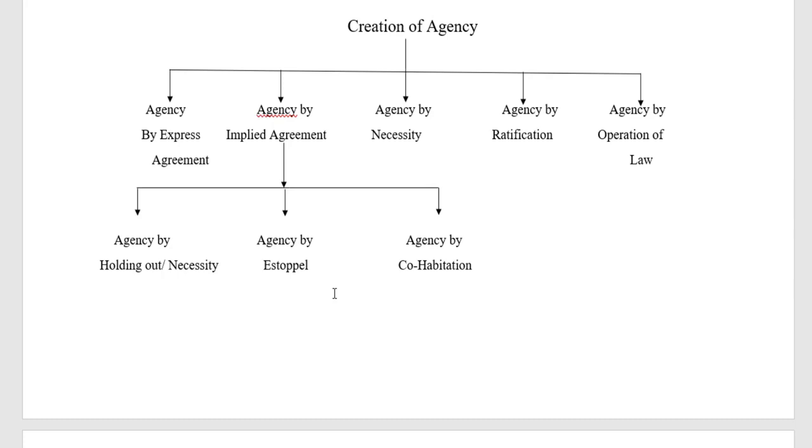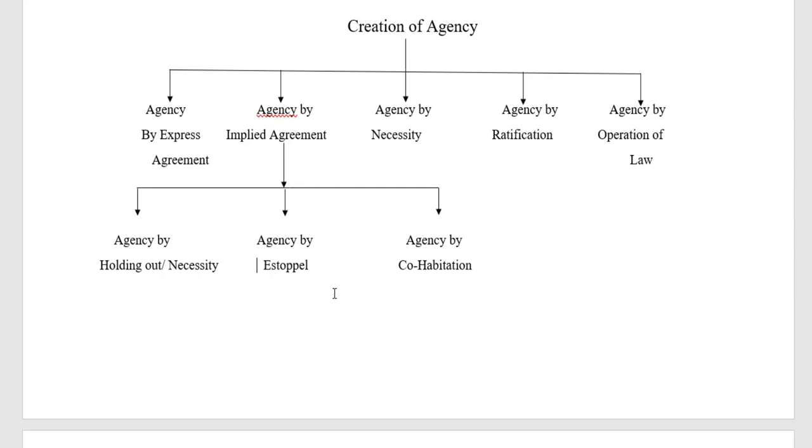What is the meaning of estoppel? If a person by conduct or word, spoken or written, willfully makes another person believe that a certain person, a certain agent, is acting on his behalf. So if a person by conduct or word, spoken or written, willfully makes another person, that is the third person, believe that a certain person, that is the agent, is representing him.